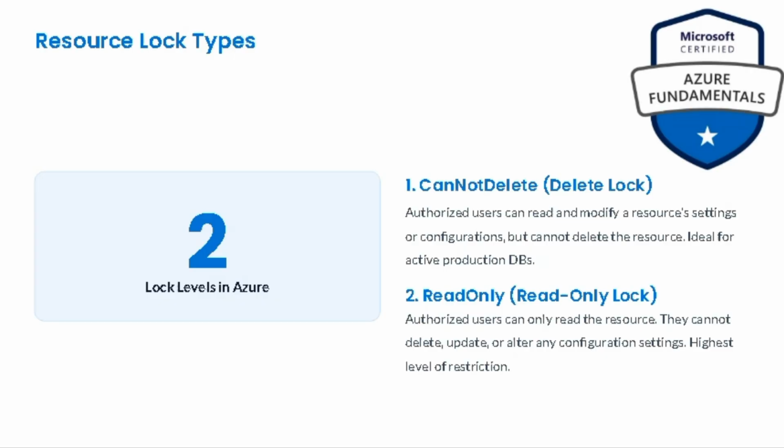And the read-only lock, this is the second lock that you should know for your AZ-900. With this, authorized users can only read the resource. They cannot delete it, update it, or alter any configuration settings. This is the highest level of restriction. So for example, the user can only see what they need to see, but they cannot modify or even delete the resource. So remember this for your certification.